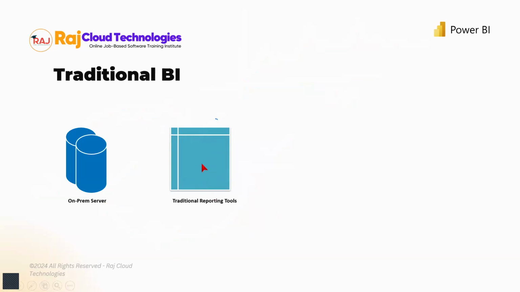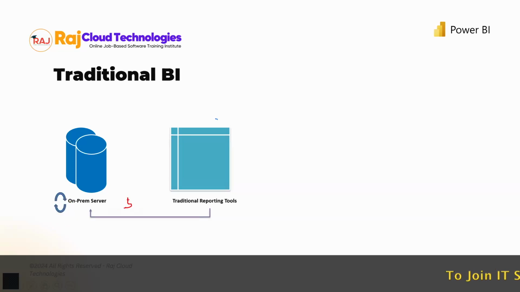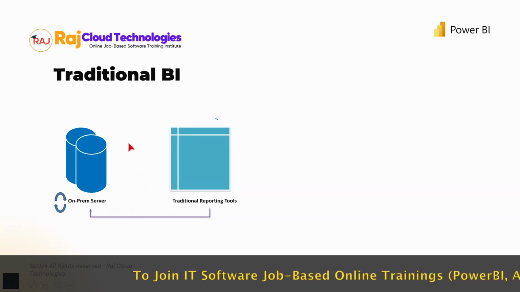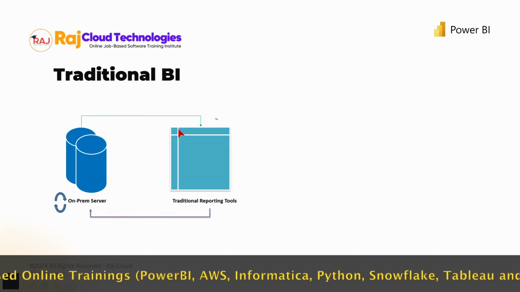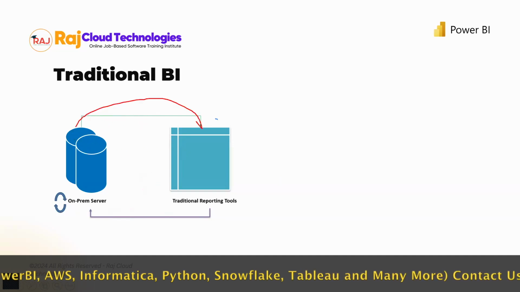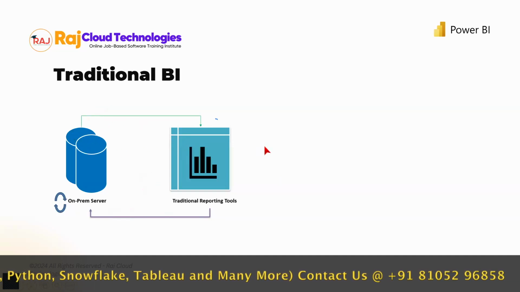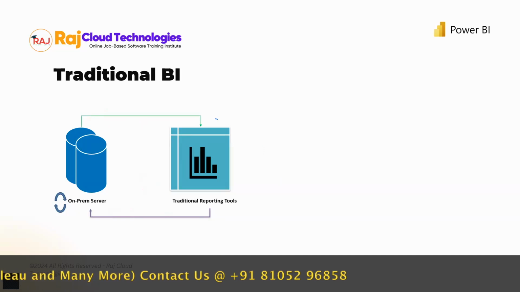So what we have is a traditional reporting tool, and this tool is going to send some request to the database. The query is going to be executed here, and it's just going to take some time based on the amount of data that you're fetching. Let's say 5 years of Amazon's data. It's going to take a lot of time to query, process, and then it gives you back the results, right? Let's say the results are coming back to this tool, and that's when you'll get those results, charts, graphs, and other things. Okay.